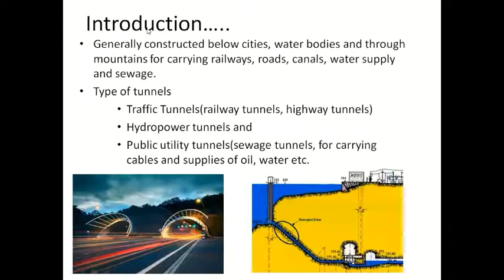So this is the introduction again. Generally, tunnels are constructed below the cities, water bodies. Water bodies like rivers, there may be oceans, and through mountains for carrying railways, roads, canals, supply water, and sewage. So generally there are three types of tunnels. That is traffic tunnels. Examples are railway tunnels and highway tunnels.